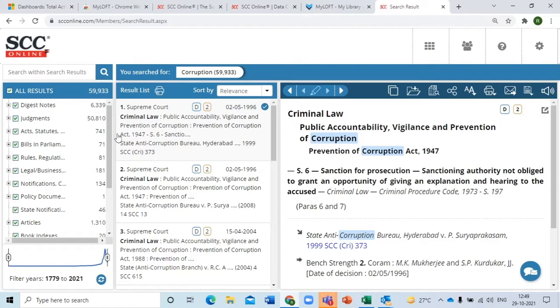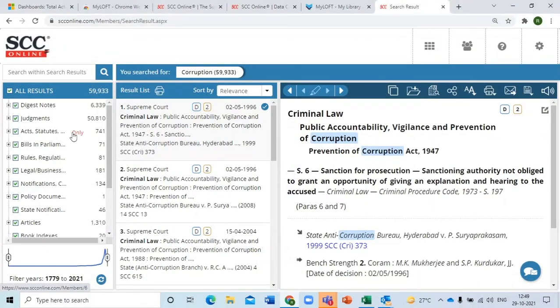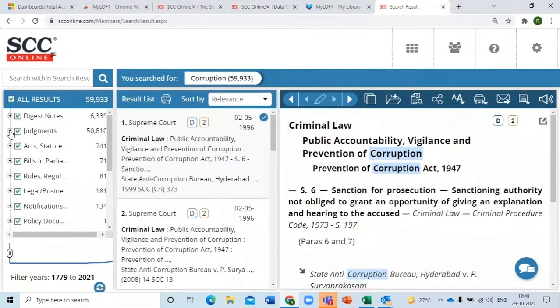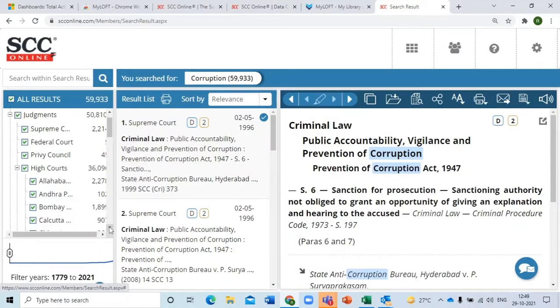How can I select only one particular database? Let's see that. Let's go to judgments, the plus sign of judgments. And I need a zoom on that, Mr. Raina. Oh, that's too much. Just go one step down. Yeah, that's good enough. So click on the plus sign of judgments. Now see it says Supreme Court, Federal Court, Privy Council, and click on the plus sign of High Courts. You'll see High Court wise as well. So this is how you see all the information court wise.